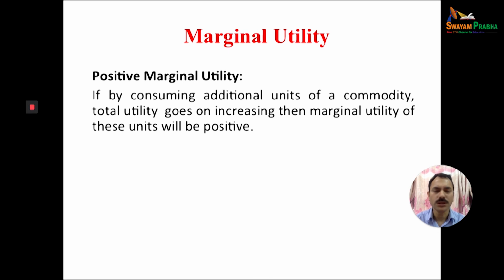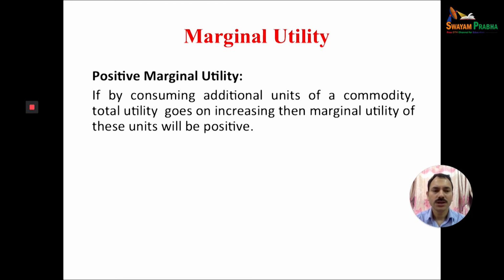When you consume a unit of the product and the total utility is still increasing, it means marginal utility is positive.